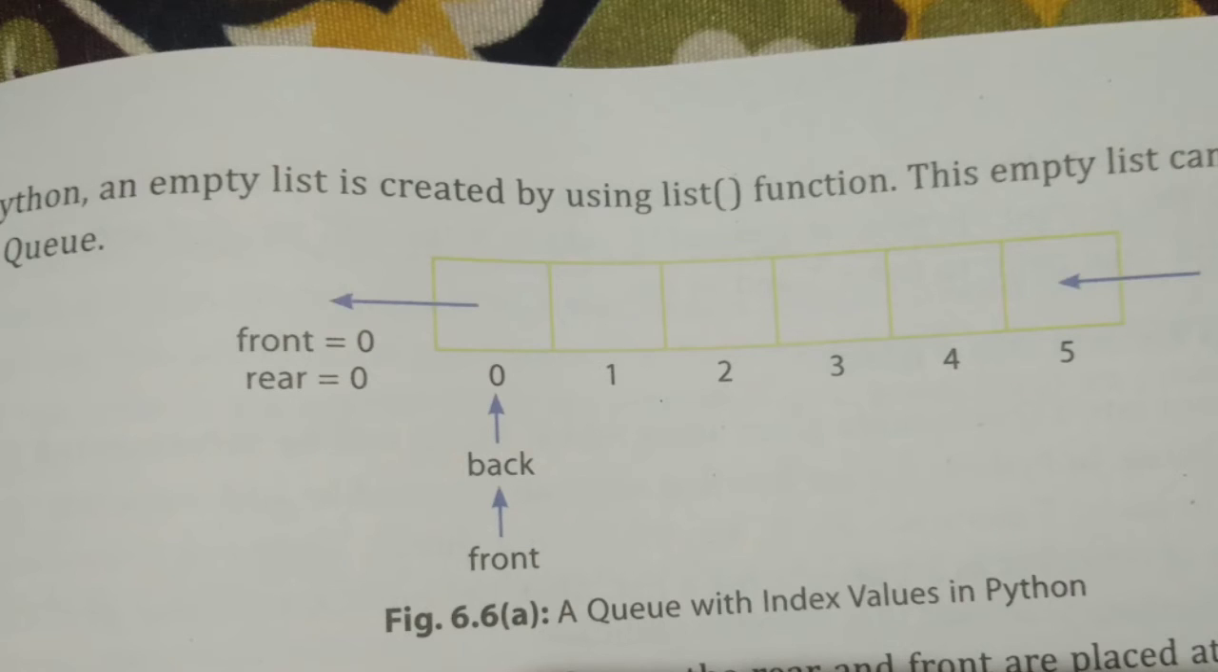Then front equal to 0 and rear equal to 0. What is its meaning? Actually, it is an empty list or an empty queue. There is no element in that queue. So what will be the value of front? 0. The value of rear also will be 0 because no elements are inserted. That's why it is an empty queue or an empty list. The value of front and rear will be 0.